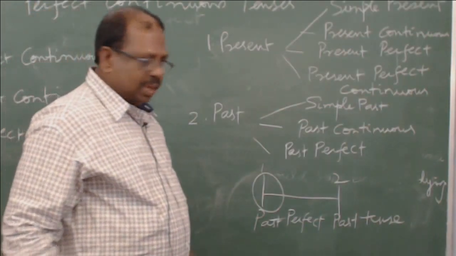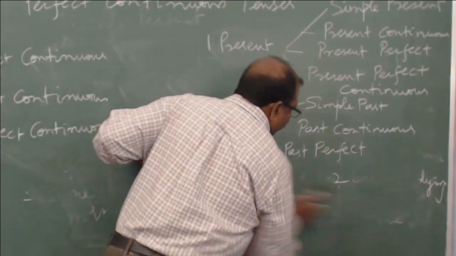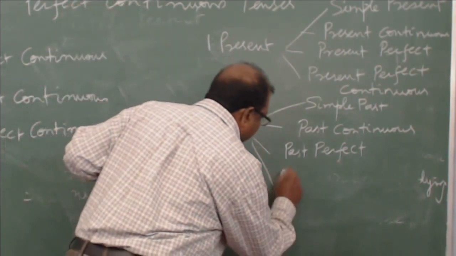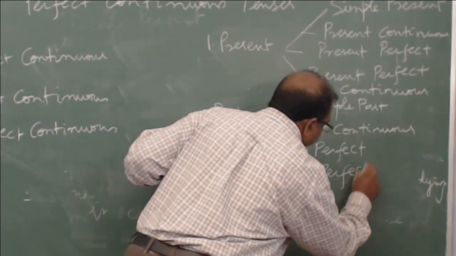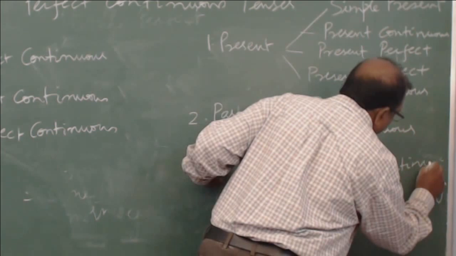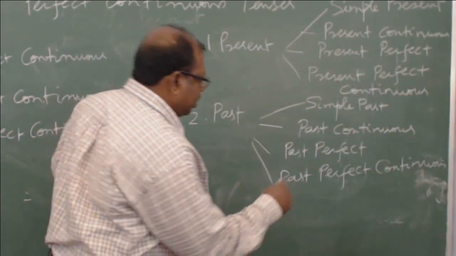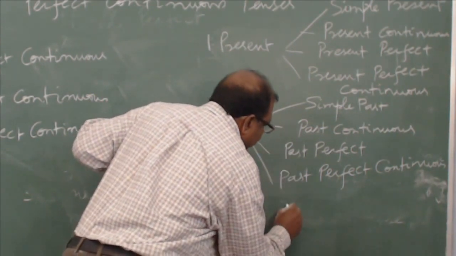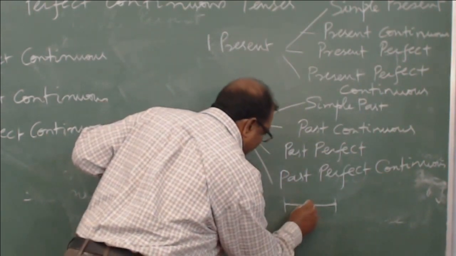And then we go to the past perfect continuous. You will use it, as I said, when some action is happening for a duration and then some event happens in between.